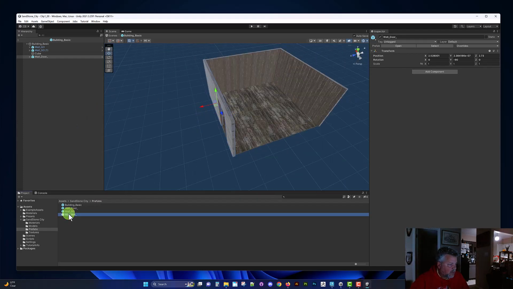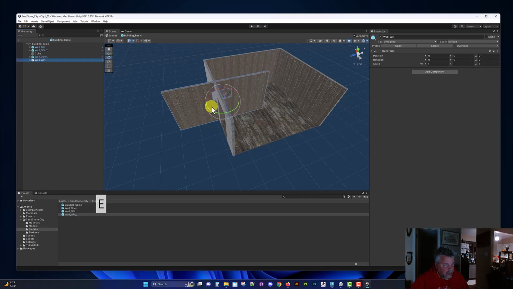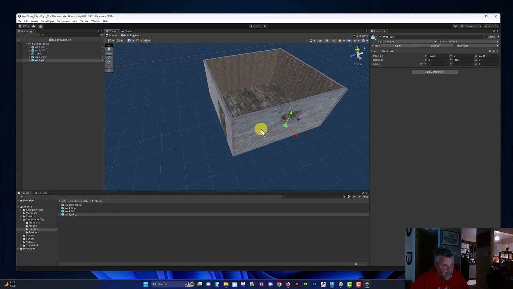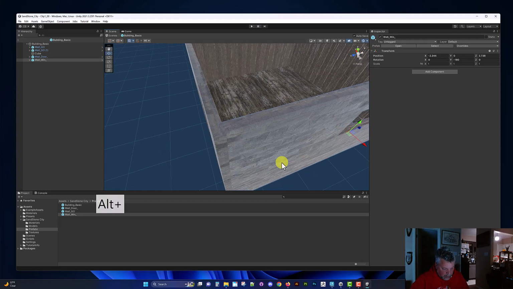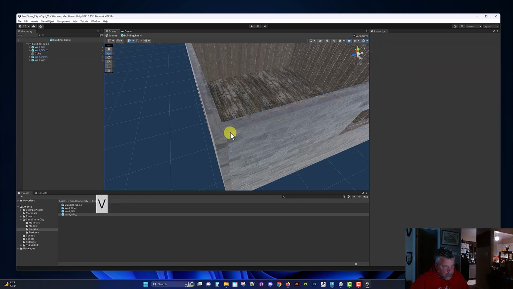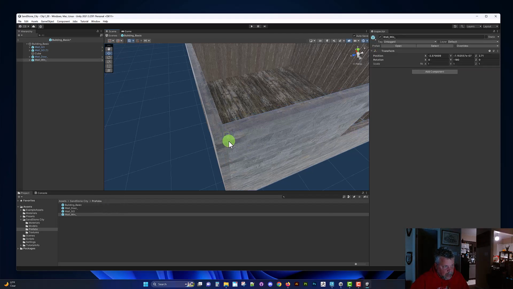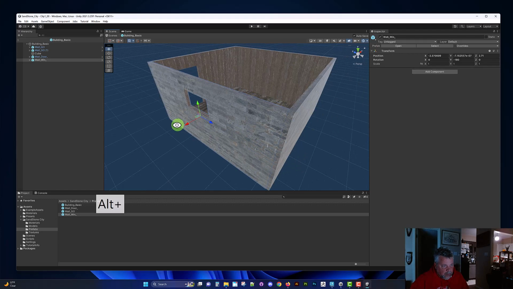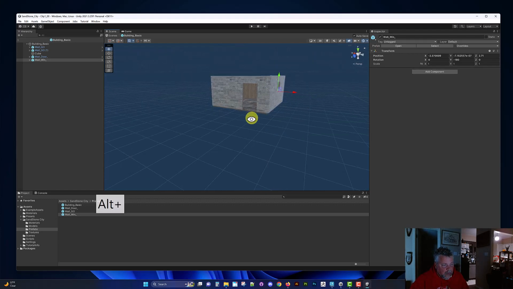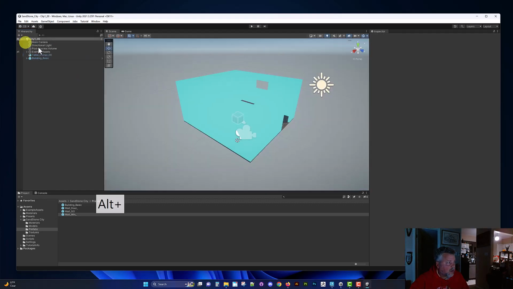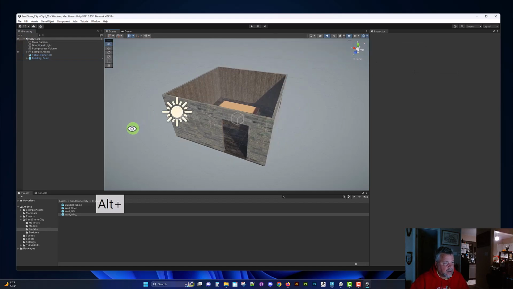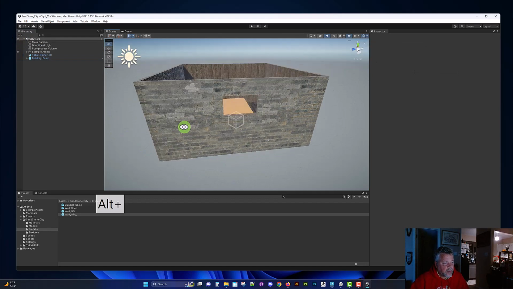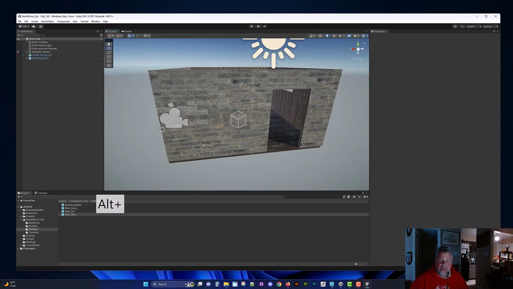And window. And now our scene has changed. Slowly building up our buildings. Cool. Enjoy.